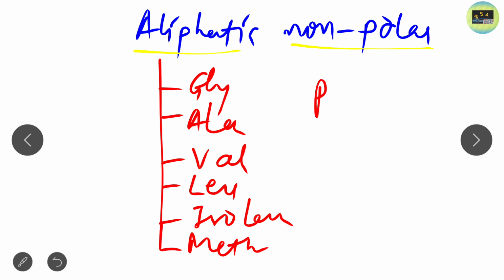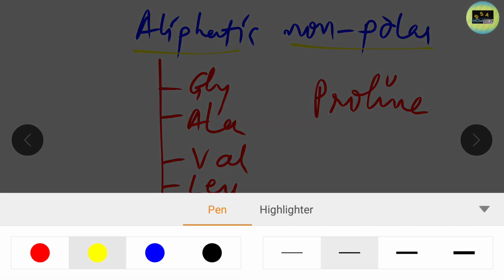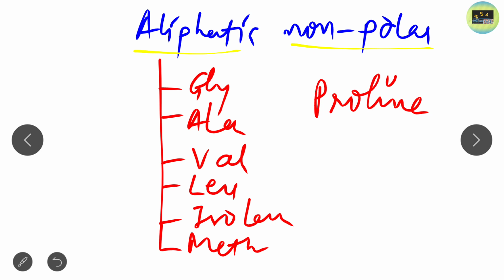So there are mainly 7 amino acids present in this aliphatic non-polar group. I hope you noted it down.